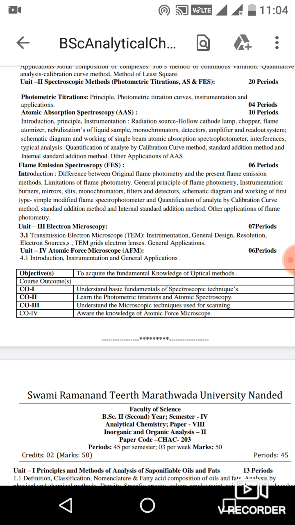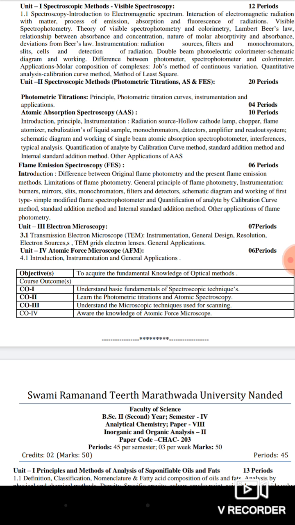The parts of the instrument: burners, mirrors, slits, monochromators, filters, detectors, systematic diagram and working of the first type of simple modified flame photometer, and quantification of analyte by calibration curve method, standard addition method and internal standard addition method, other applications of flame photometry. This is about the content of the second unit of the seventh paper.